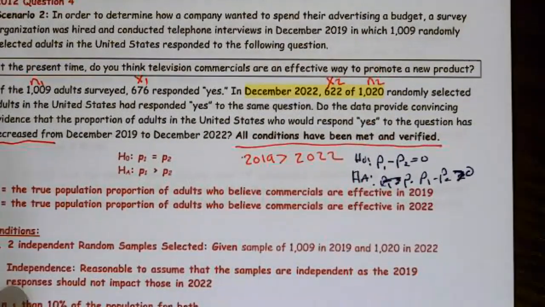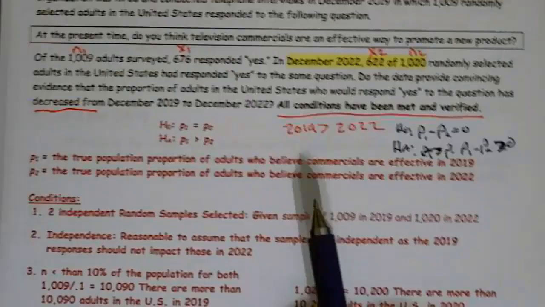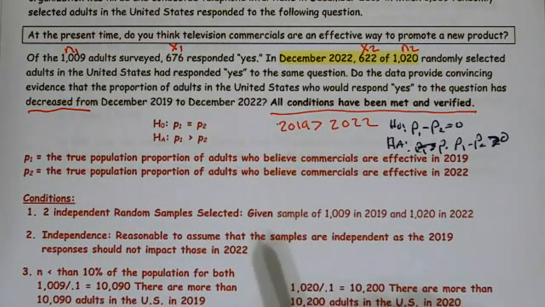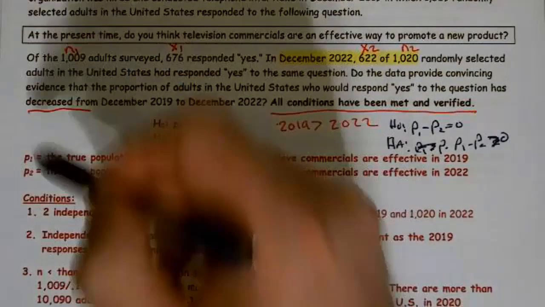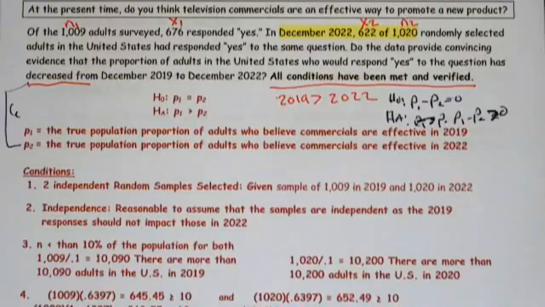All right. So we need to define our parameters. p1 equals the true population proportion of adults who believe commercials are effective in 2019. p2 is the true population proportion of adults who believe commercials are effective in 2022. This part right up here was worth 6 points. We didn't have to do conditions.